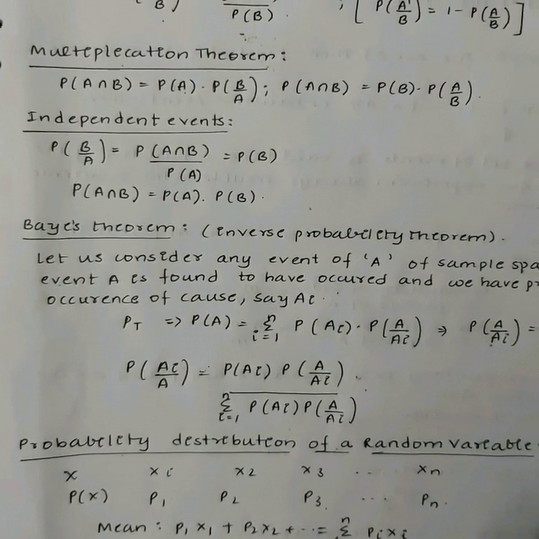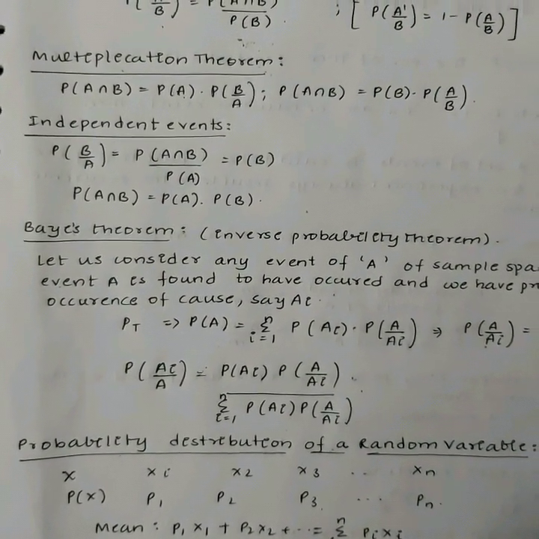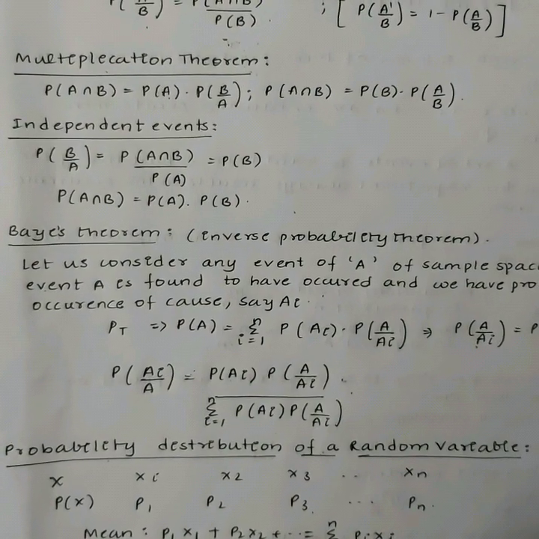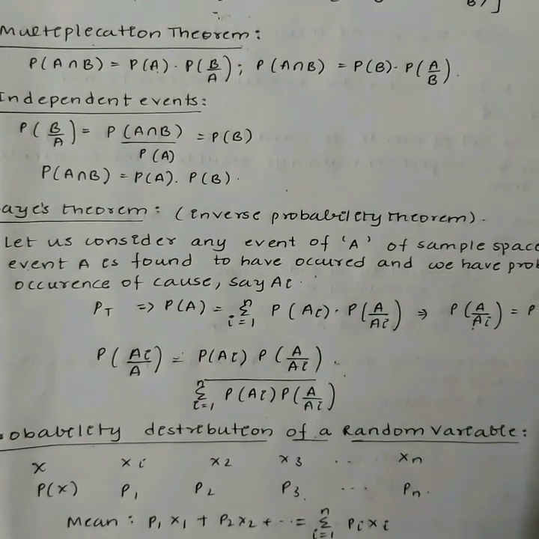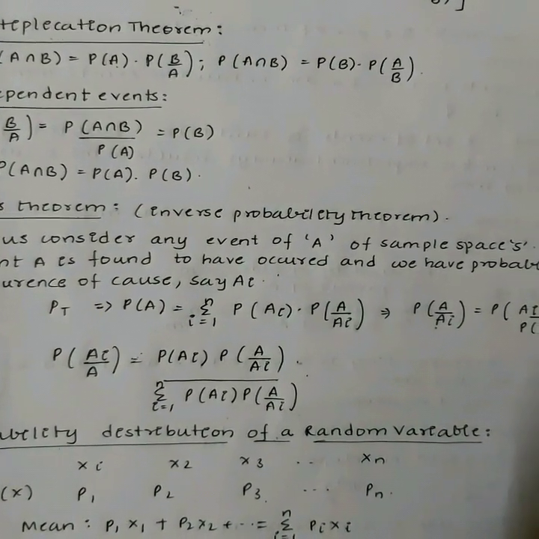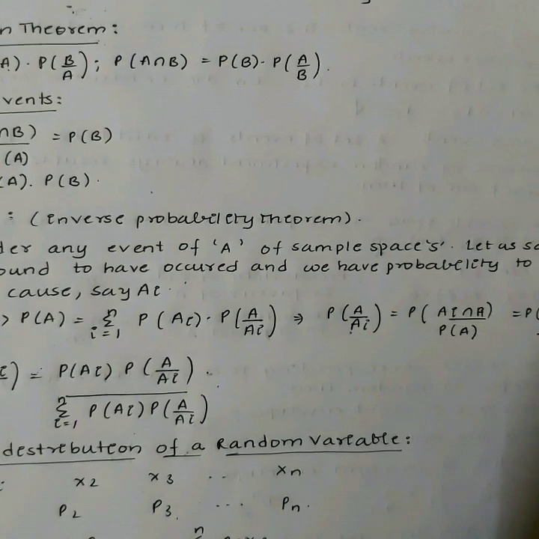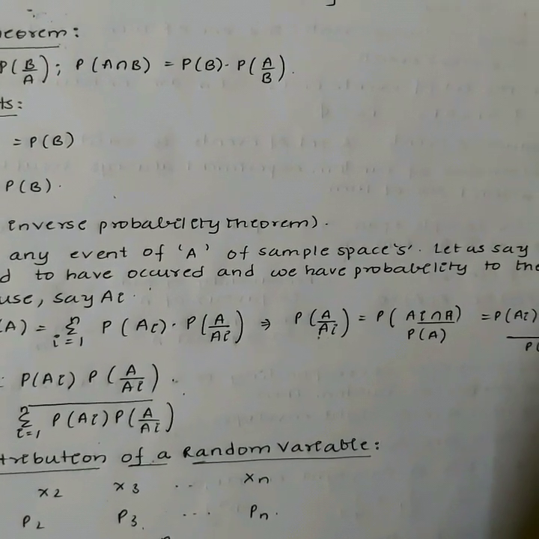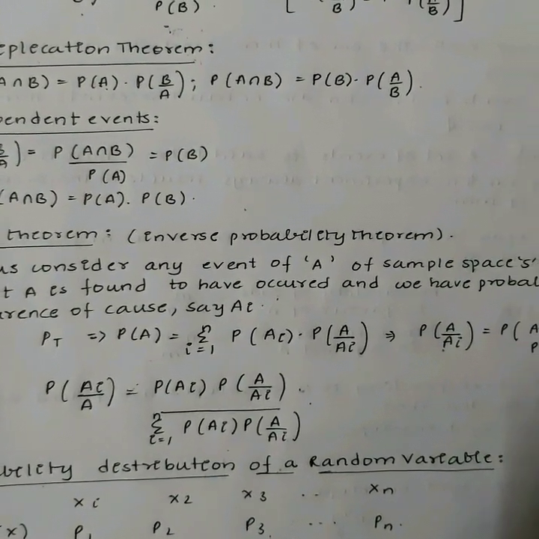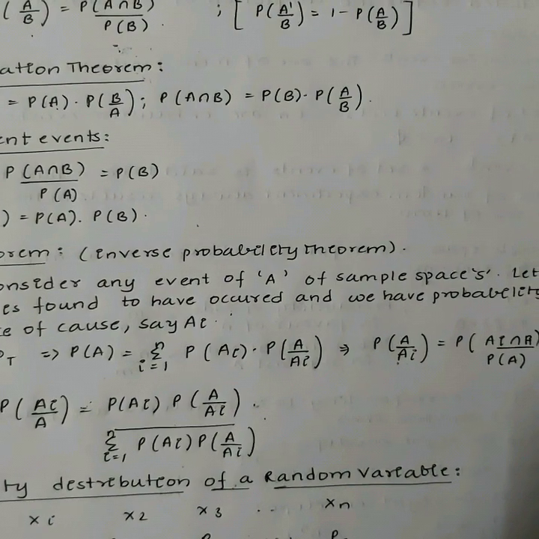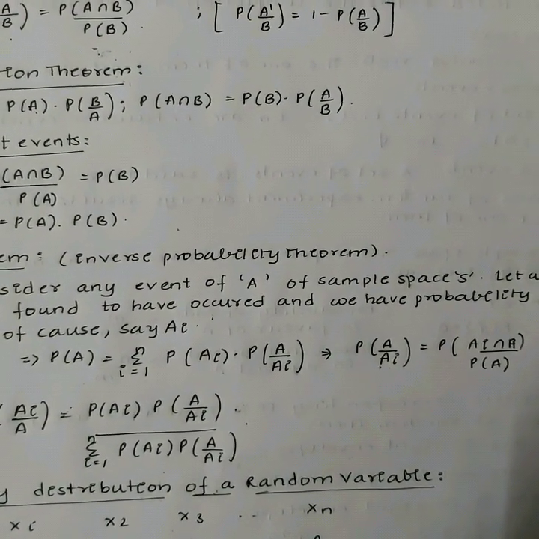Bayes' theorem. It is also sometimes called the inverse probability theorem. Let us consider an event A of sample space S. Let us say that the event A is found to have occurred and we have to find the probability that it has occurred due to the cause, say, Ai. Then the total probability is given by P(A) = sigma i = 1 to n P(Ai) × P(A|Ai).